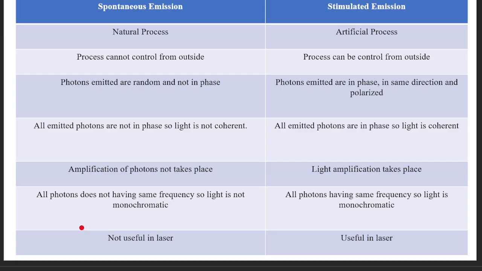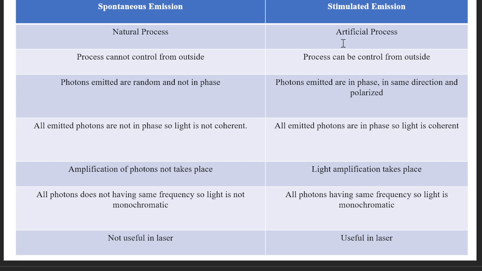Now we will discuss the difference between spontaneous emission and stimulated emission. The first point is that spontaneous emission is a natural process, because we are not providing extra energy to the excited atom, so it will drop to the lower energy state by its natural tendency.